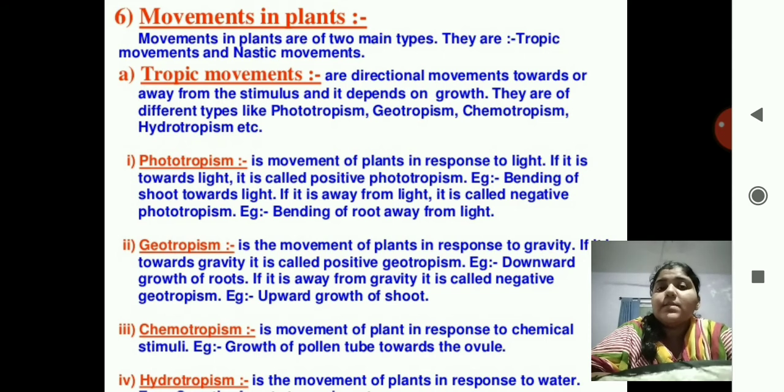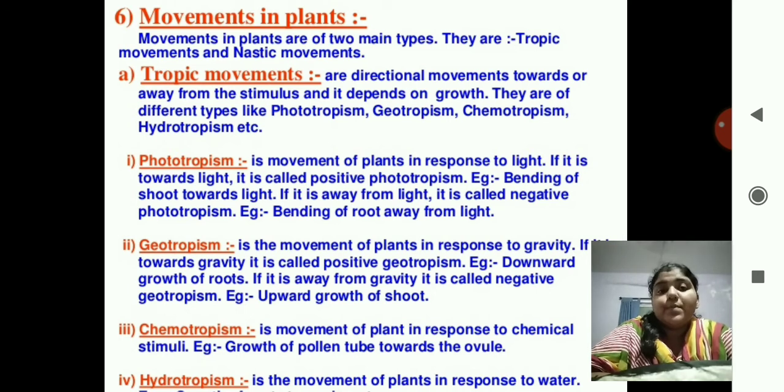Phototropism. Photo means light. It is a movement of plants in response to light. If it is towards the light, it is known as positive phototropism. And if it is away from the light, then it is known as negative phototropism. The bending of shoot towards the light is known as positive phototropism, and bending of root away from the light is known as negative phototropism.